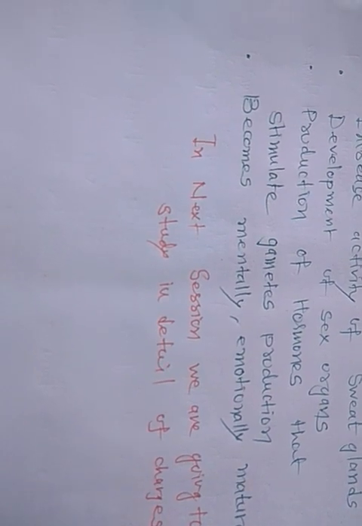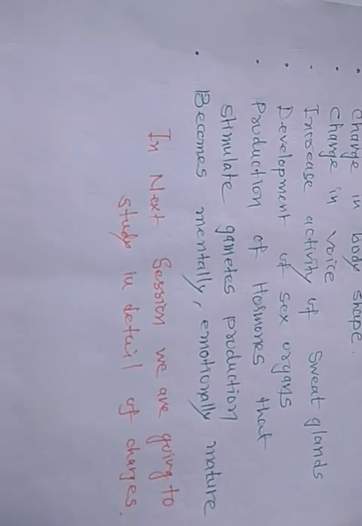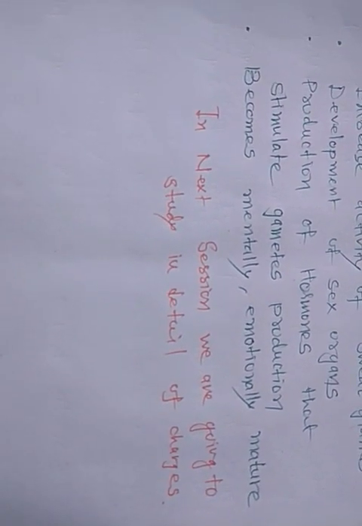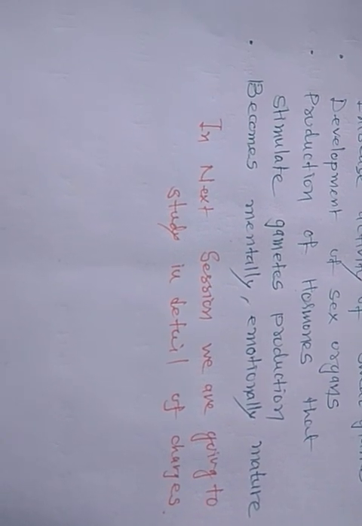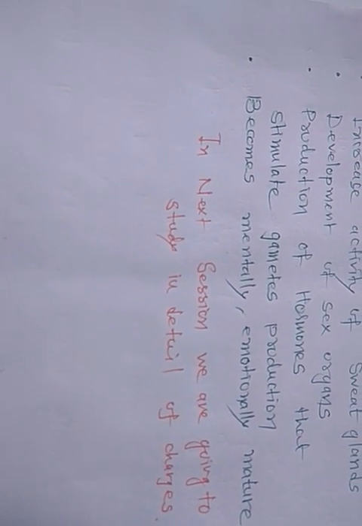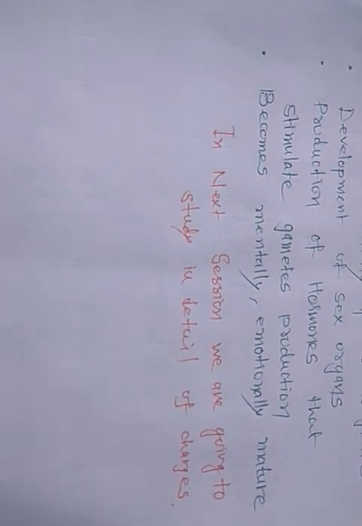Another change is production of hormones. Hormones, as I told you earlier, are a type of chemical created in our body.